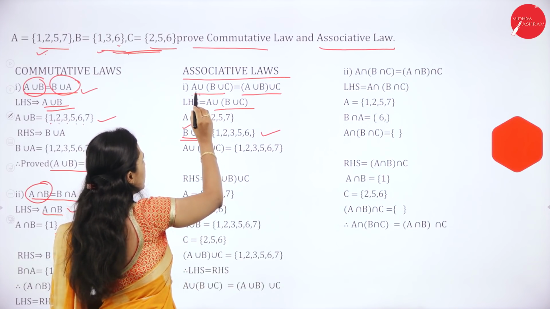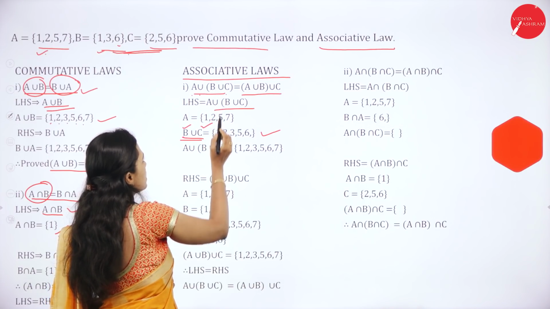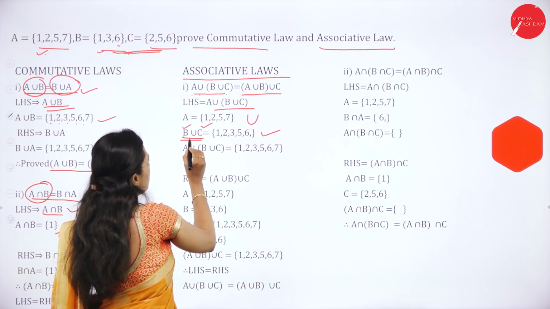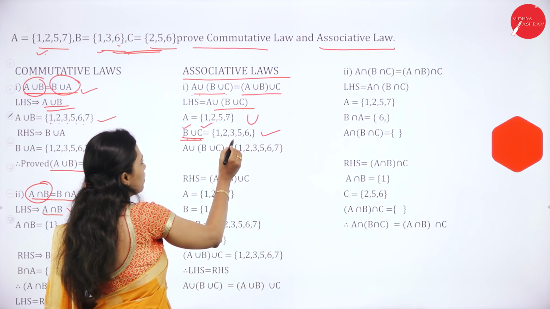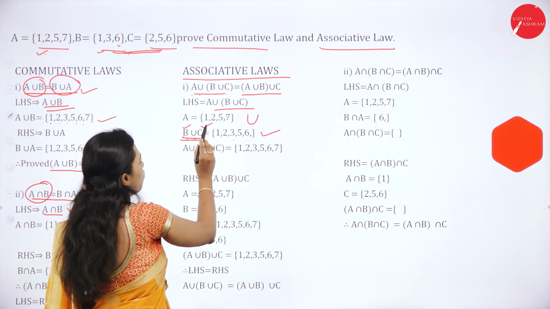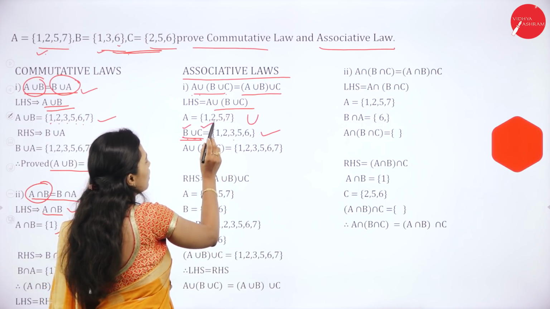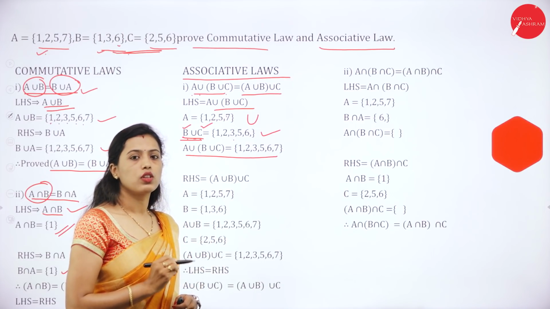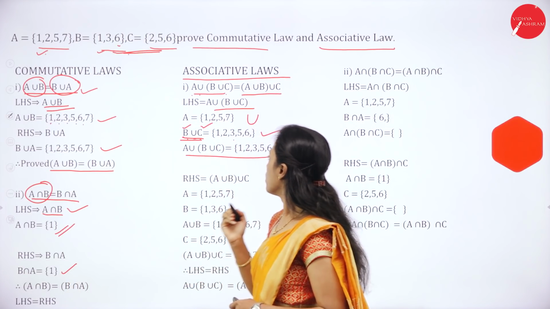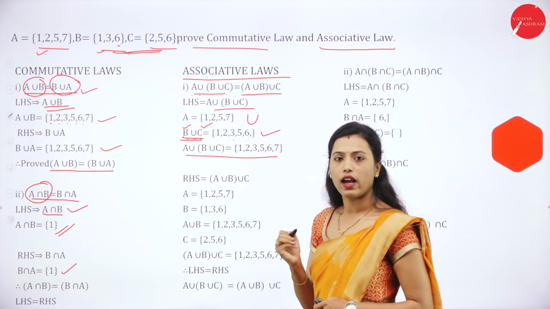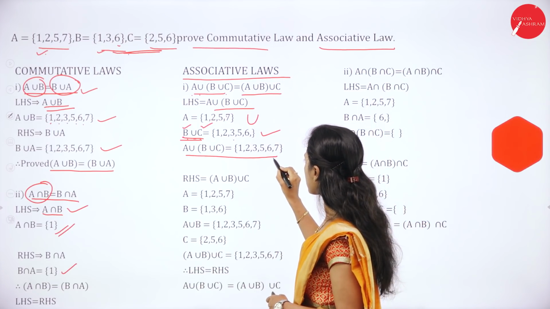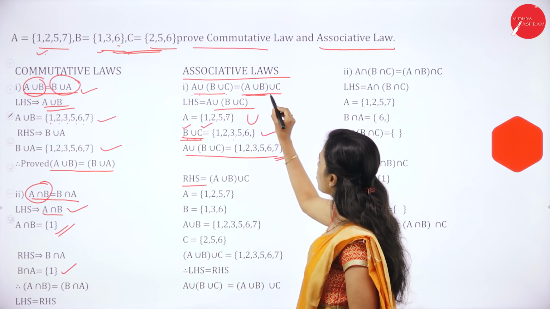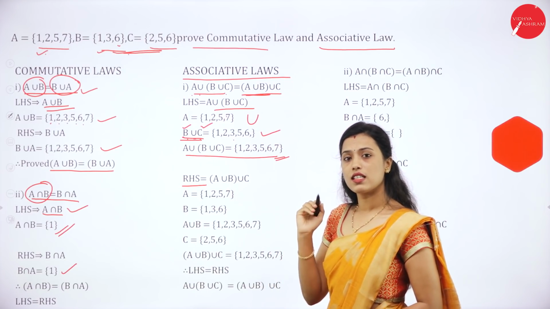Then A union (B union C). So A is {1, 2, 5, 7} union (B union C). Combine these two sets. So {1, 2, 3, 5, 6, 7}. So A union (B union C) is {1, 2, 3, 5, 6, 7}. Then take RHS. RHS is (A union B) union C.